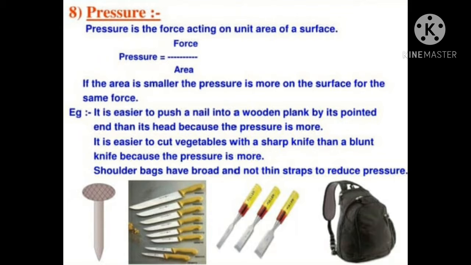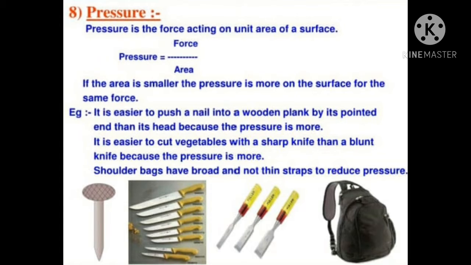It is easier to cut vegetables with a sharp knife than a blunt knife, because a sharp knife has less area and a blunt knife has more area as compared to a sharp knife. So in a sharp knife the pressure is more.